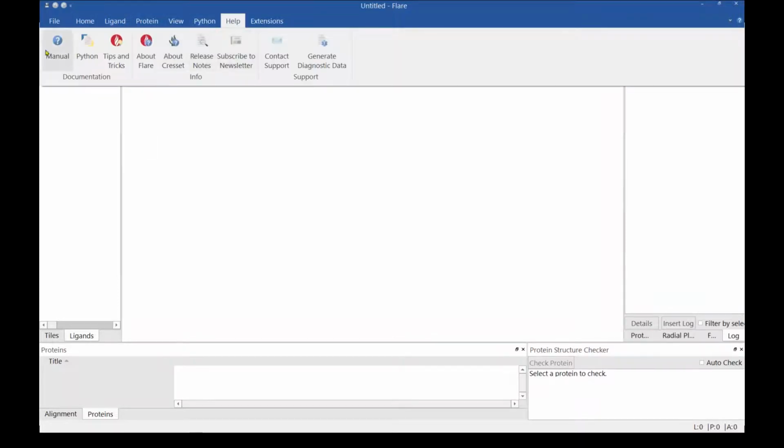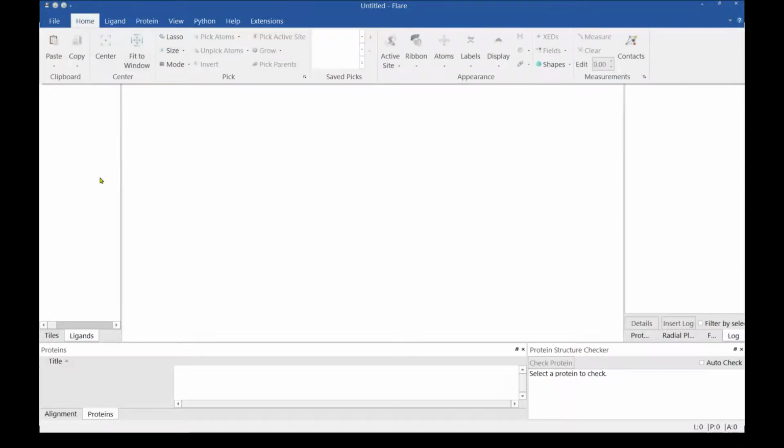The reason is that you can find the electronic version of the manual here, where you can find information and references about how to run things, or you can search for different topics or specific terms, or find information to answer your technical questions. In case you don't find the information you are looking for in this electronic manual or the tips and tricks provided here, you can always contact our support team and you will get a prompt response from our team.